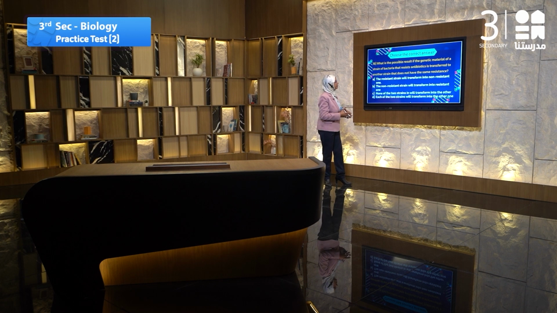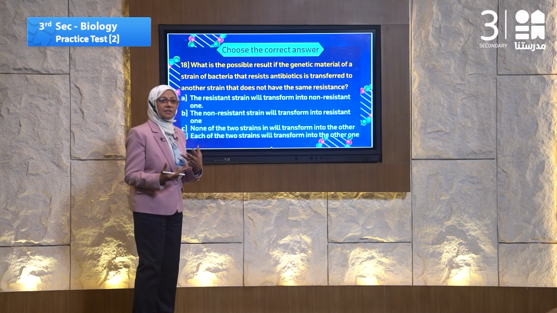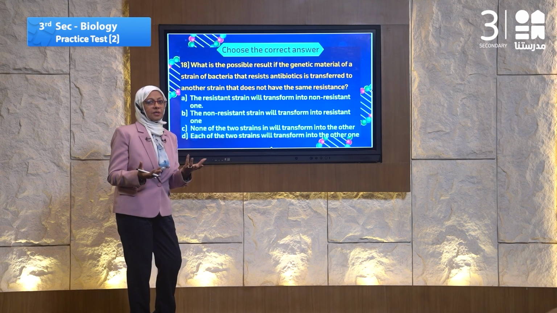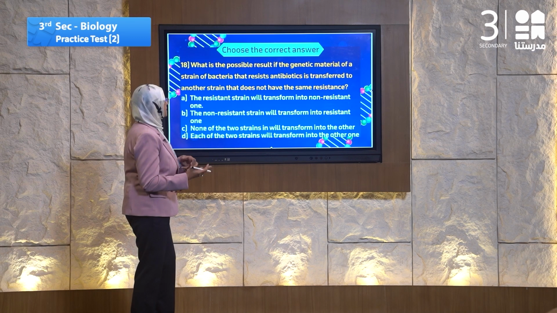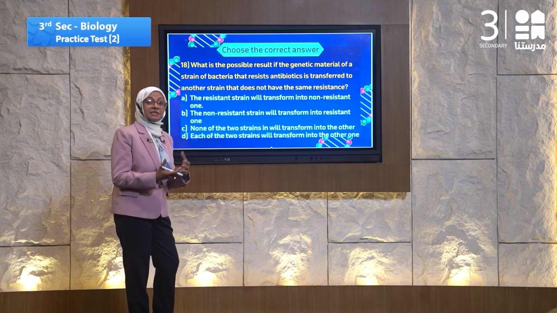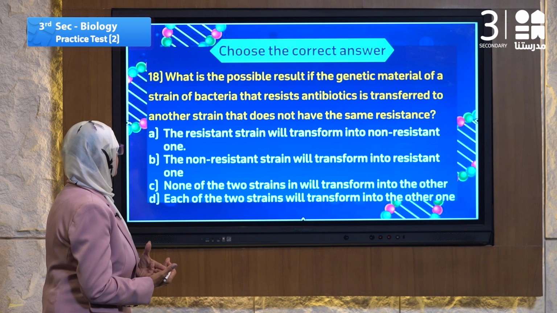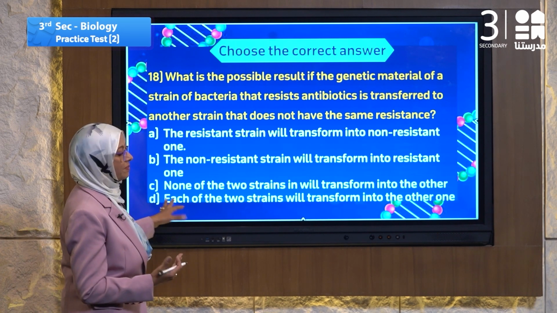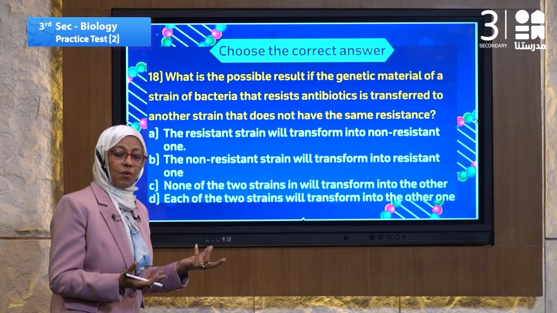That means, let's speak about the question. The question speaks about two strains of bacteria. One of them resists antibiotic and the other has no resistance to antibiotic. How are they connected to each other? Which of them is affected by the other? The resistant one or the non-resistant one? So there are many choices. They speak about this. Which one affects the other? Resistant or not resistant?